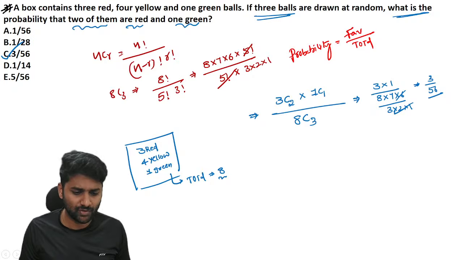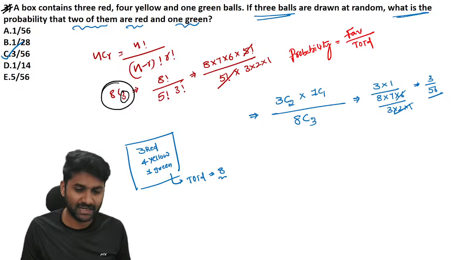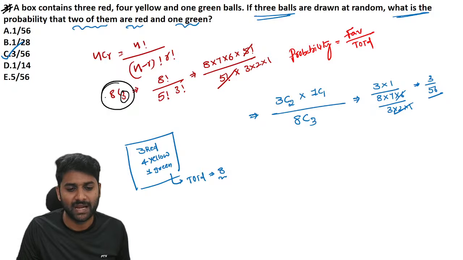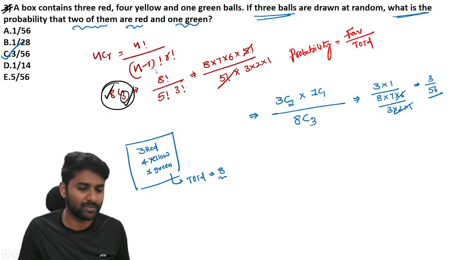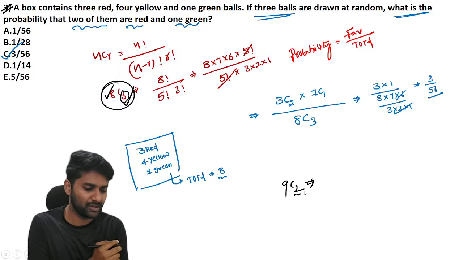But don't go through the formula. It needs one good observation. If you observe 8C3, observe the r value. The r value is 3. It means you have to take 3 numerator values and 3 denominator values. And the numerator starts from 8 and the denominator starts from 3. Let me help you out. So what is the value of 9C2? Check the r value. The r value is 2.